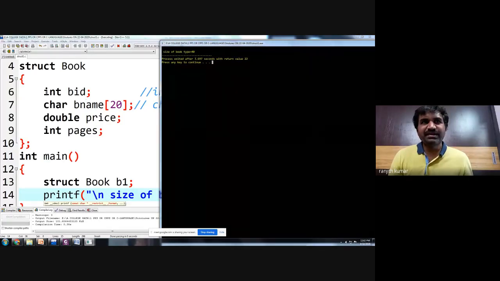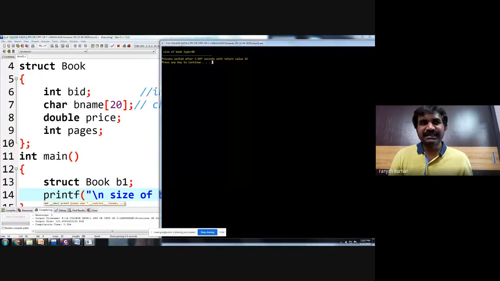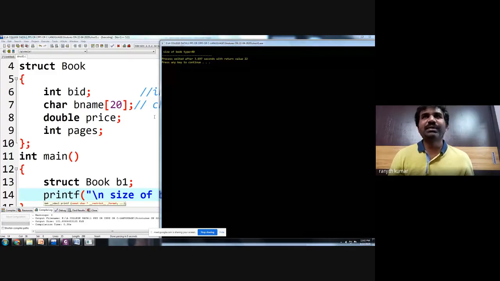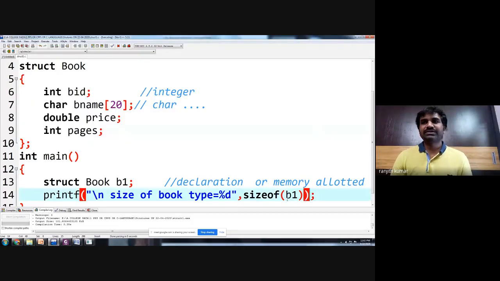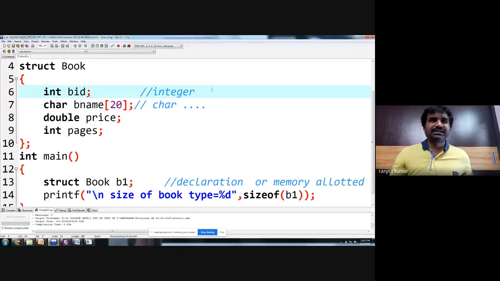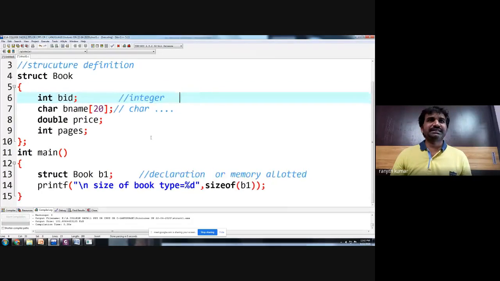How much memory for ID? 4 bytes. 24 plus 8, 32 plus 4, actually 36, but it is taking 40 bytes of memory allocated, whereas usually it is the sum of all its members. Okay, so using the sizeof operator, we can check how much memory is allocated for a particular type. For example, here the size of integer and size of float also you can check. Okay, right. Now let us discuss.